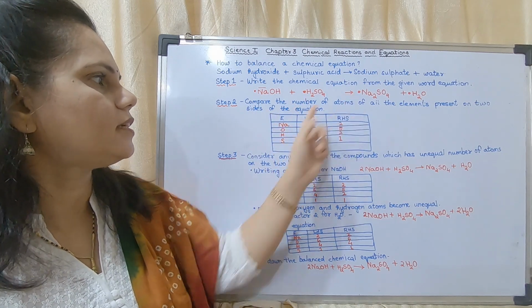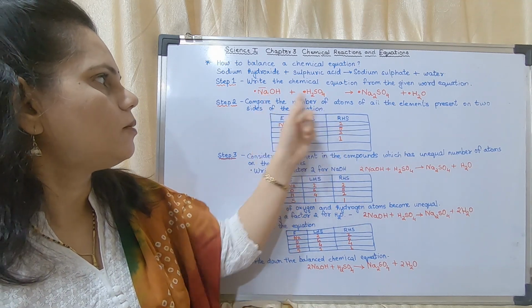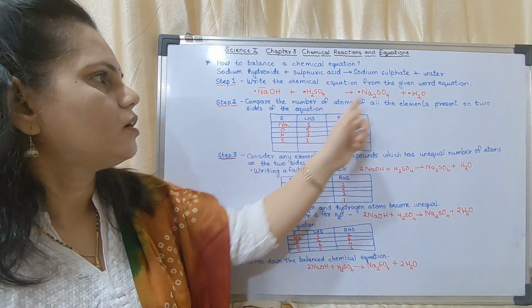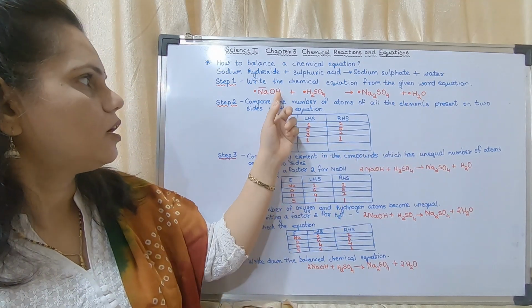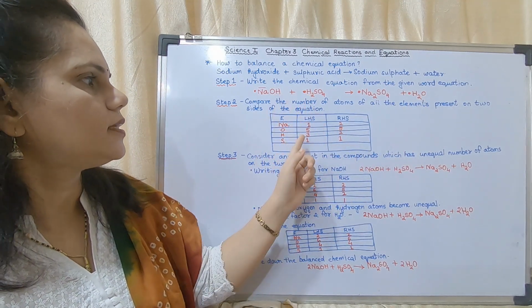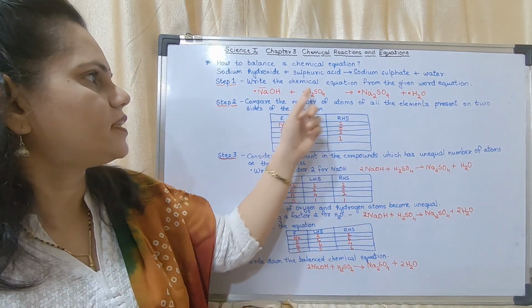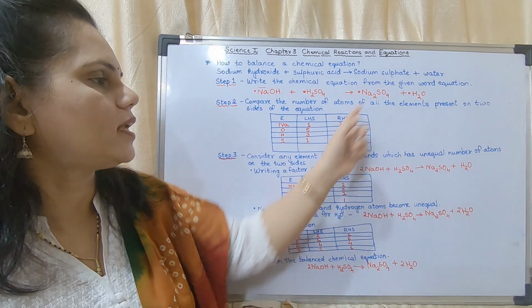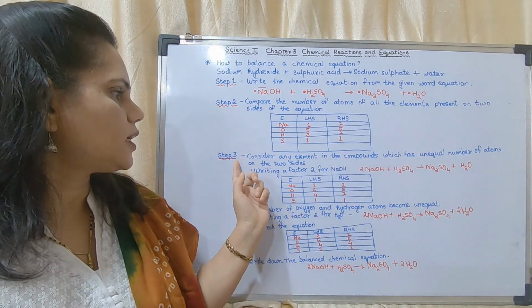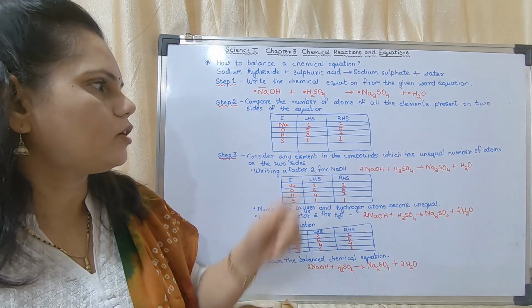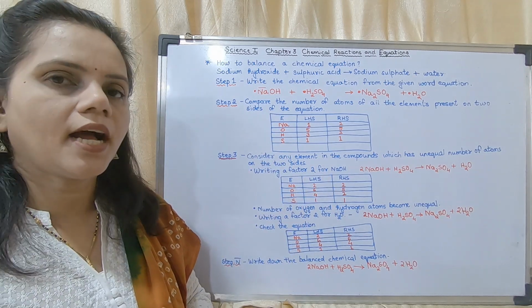Here how many atoms of Na? 1, there 2, 4 plus 1, 5. H, 1 plus 2, 3, 2. Okay, and sulfur, there is only one sulfur, okay, so it is unbalanced. So consider any element in the compounds. You can take either sodium or hydrogen. These are unbalanced.